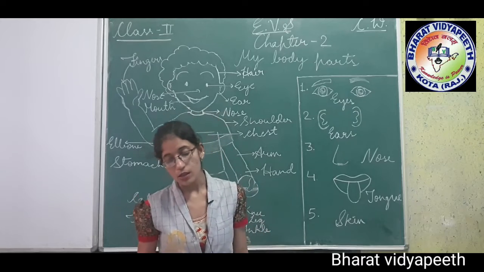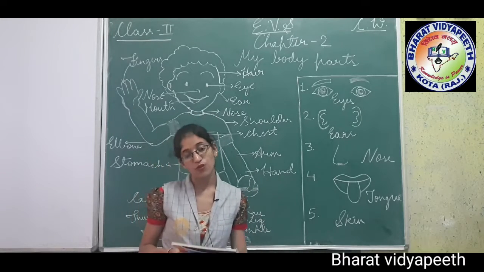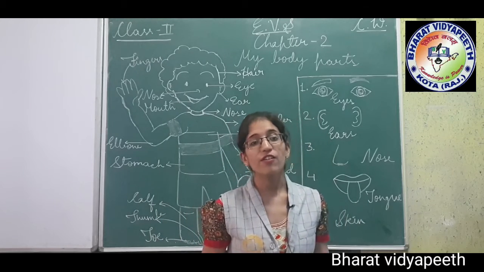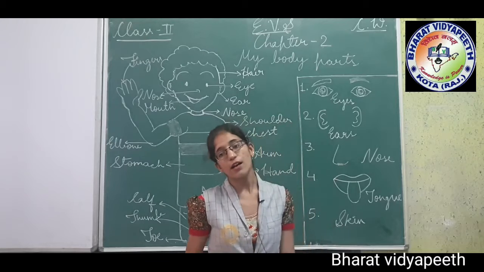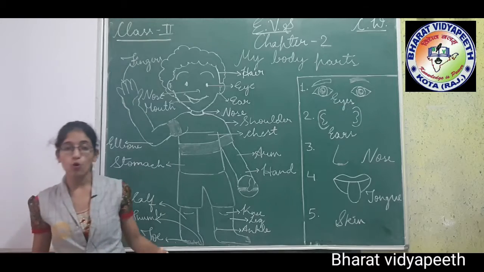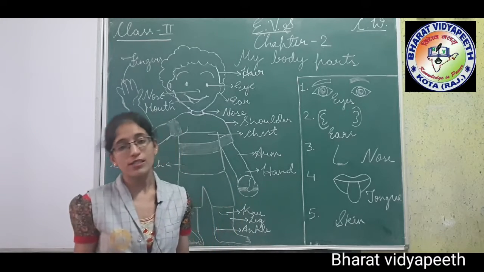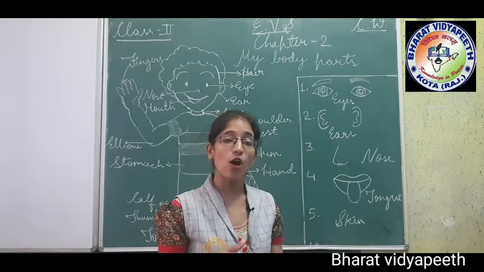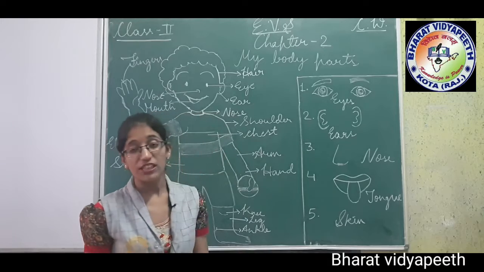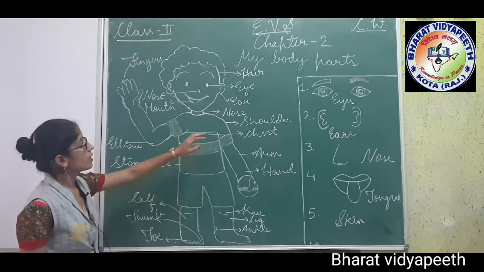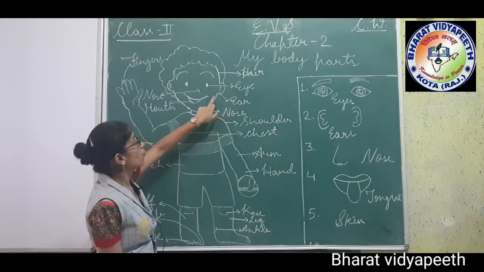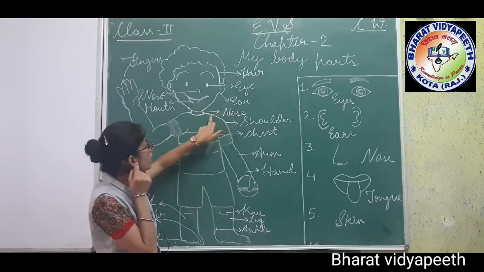And organs are the body parts which perform specific functions, and there are lots of organs, sense organs, which perform a specific function or task. Now, what is an external body part, children? Those parts which we can see are known as external, and internal are those that we cannot see. See, ears are an external body part, eyes are an external body part. All of you know the ear is our external body part.